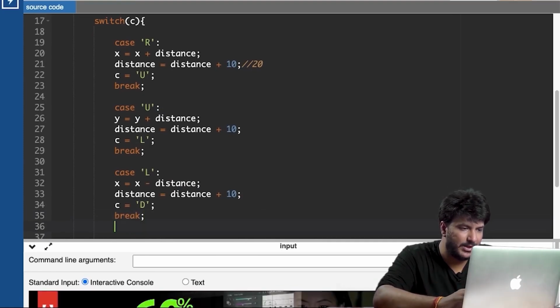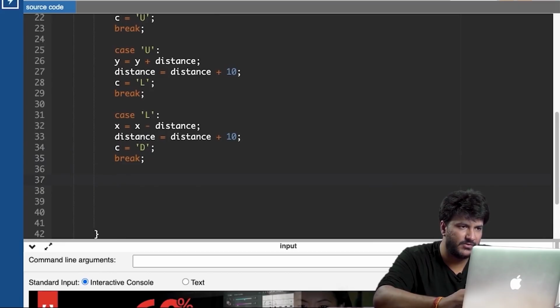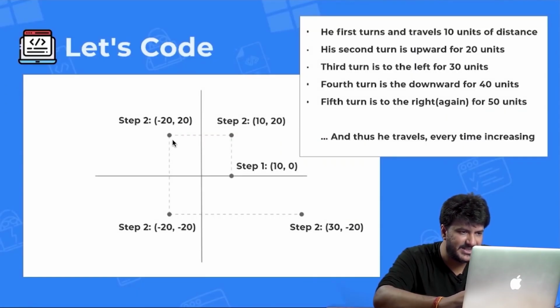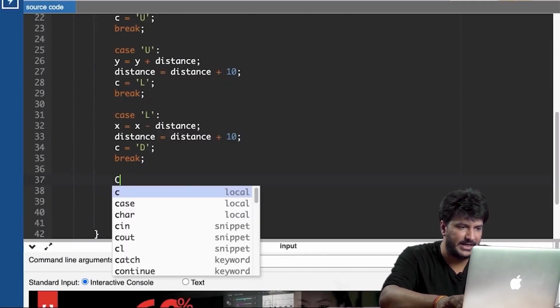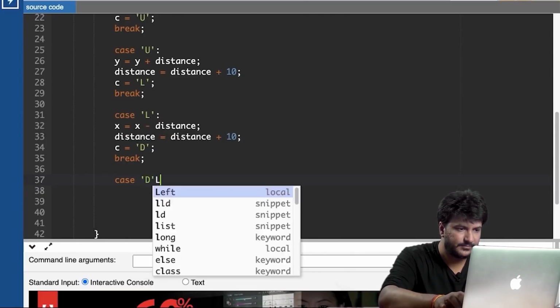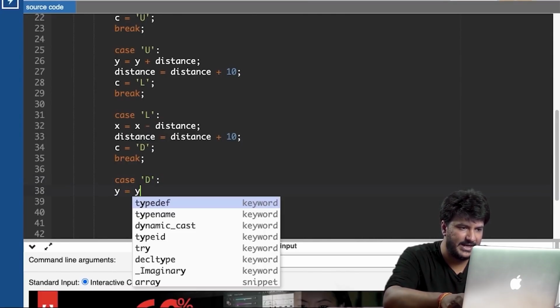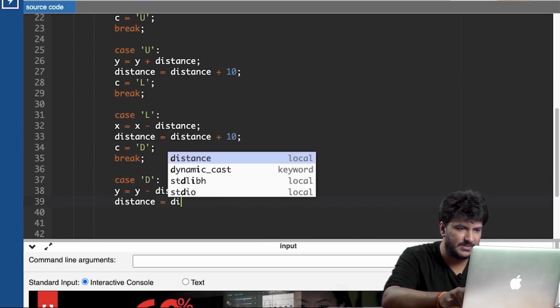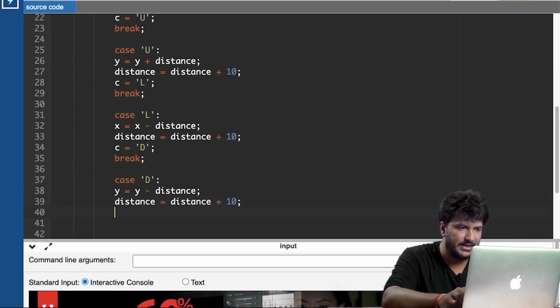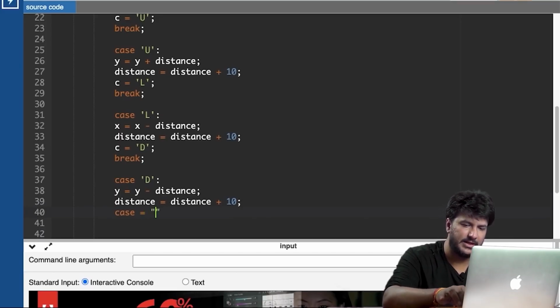This time we'll be doing case D, that is basically case downwards. In case D, the x value remains the same, and the y value decreases this time. So here I will write for case D, very quickly, y is equals to y minus distance, and then distance is equals to distance plus 10, and then finally the case is equals to what? Now let's check, in fact let me just put break first.